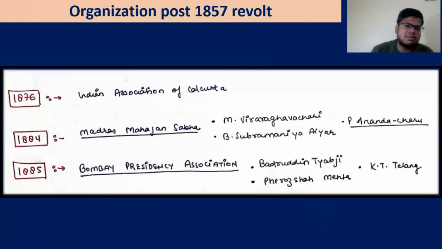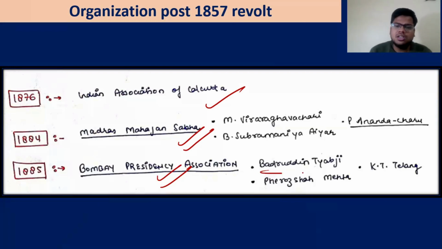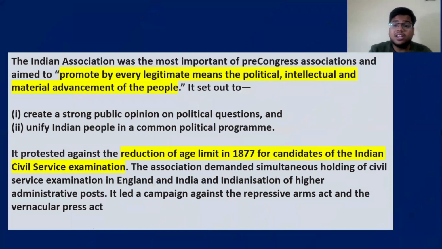More organizations have come up: Indian Association of Calcutta, Madras Mahajan Sabha, and Bombay Presidency Association. Badruddin Tyabji, Firoz Shah Mehta, K.T. Telang, and all these things. Now, Indian Association, which is the important one, Indian Association was the most important pre-Congress association.